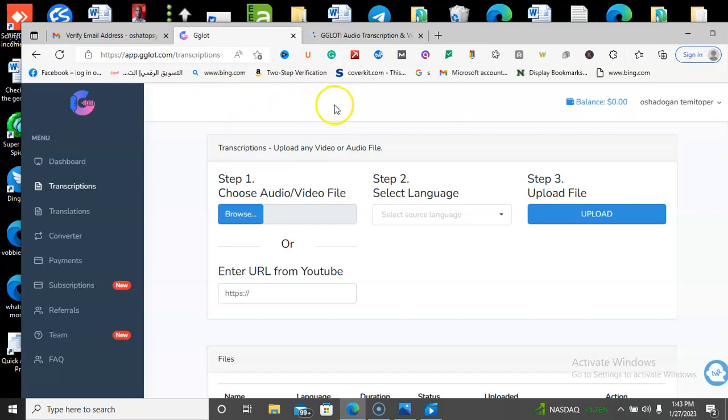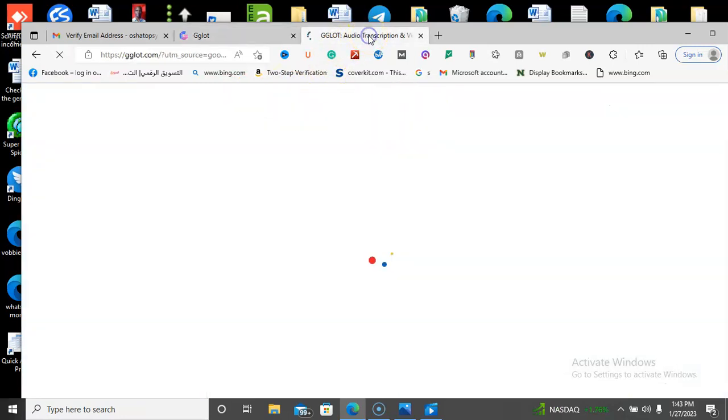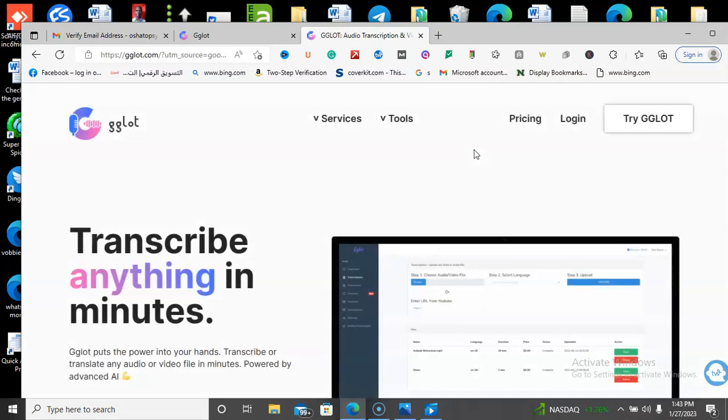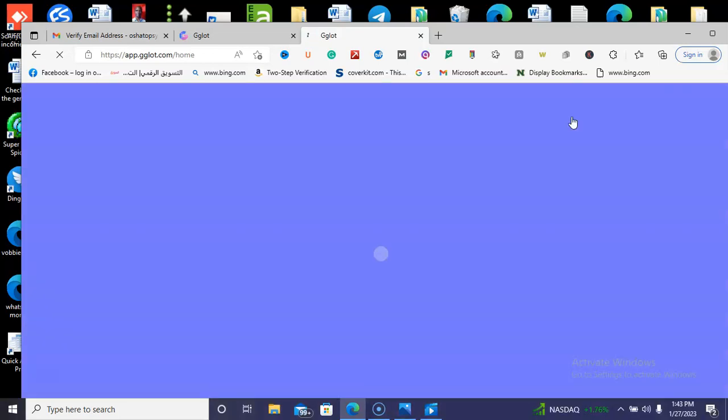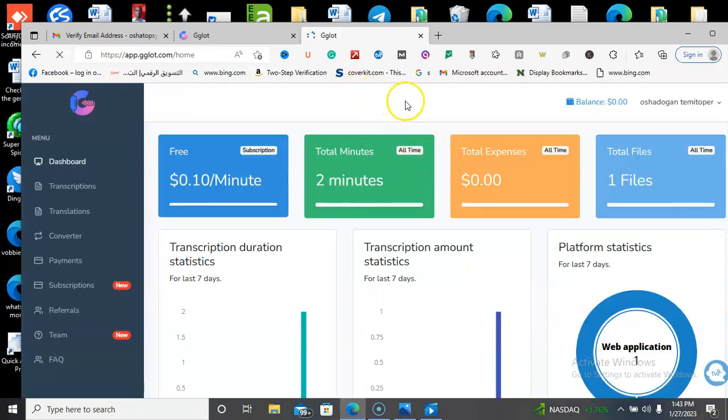The first thing you have to do to access this website is go to Google and search for gglot.com. As you can see, you go to log in to sign up and register with this website. After you have registered, because I've already registered, this is my login, that's my name. This is the dashboard of GgLot.